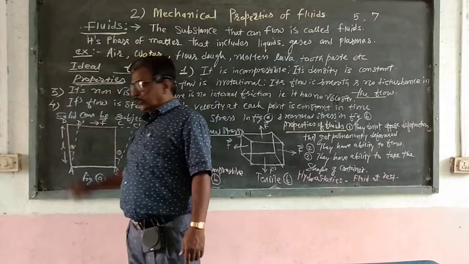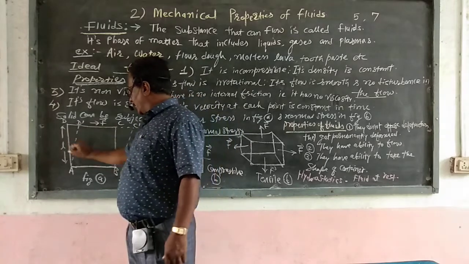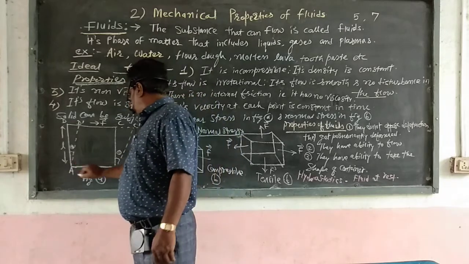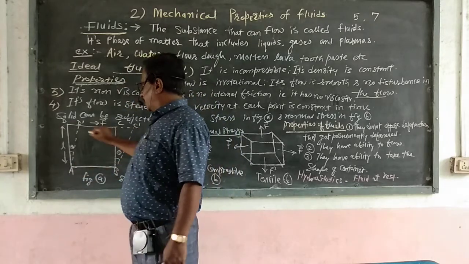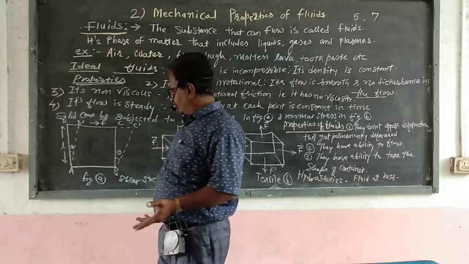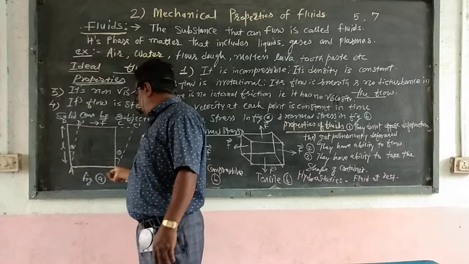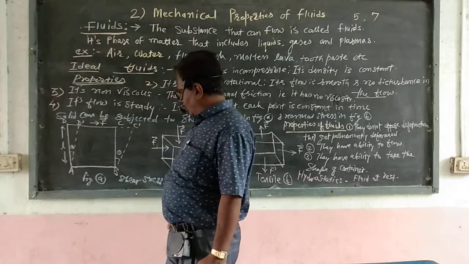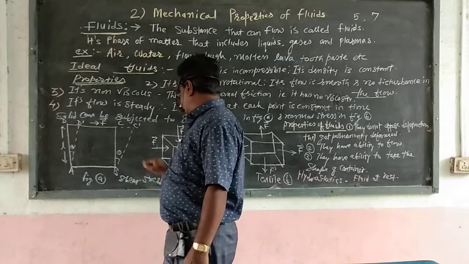Here L is the length of the book. Then there is the angle theta. That means there is a change to A, B, C dash, D dash. Without applying a deforming force, the first shape of the book is A, B, C, D. So that is a change in shape. That is called shearing stress.